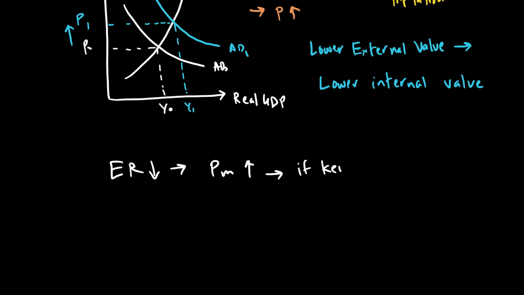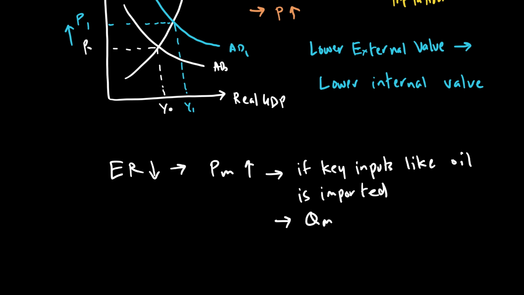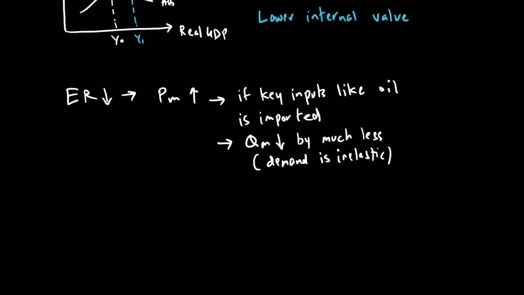If key inputs like oil are imported, which is the case for many countries like even Pakistan, we will see that the quantity of imports will fall by much less, because first of all, demand is inelastic since we need that good, and the impact of this would be that the import expenditure will go up.